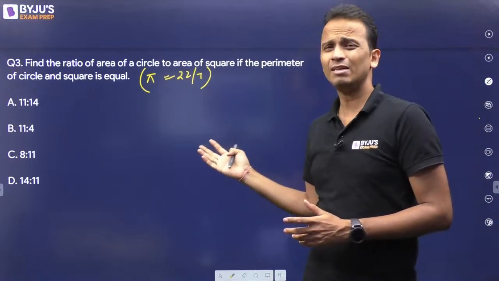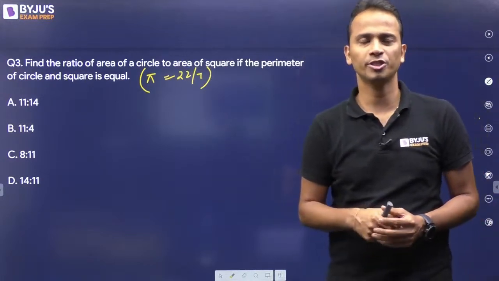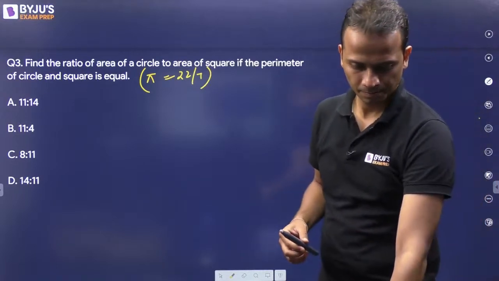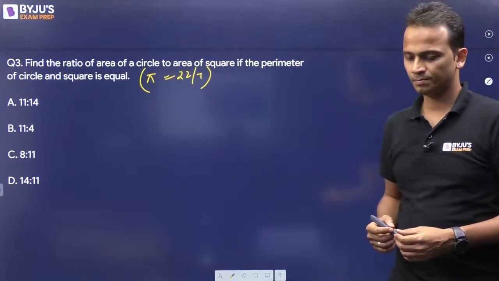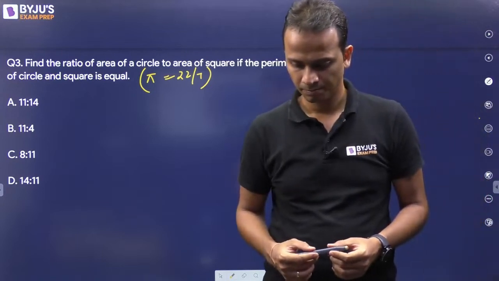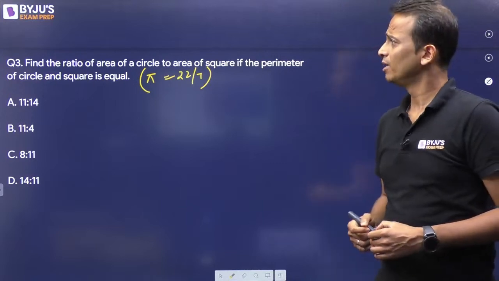Quickly, this question can be done in less than a minute. It is a small, easy question. Okay, let's start.